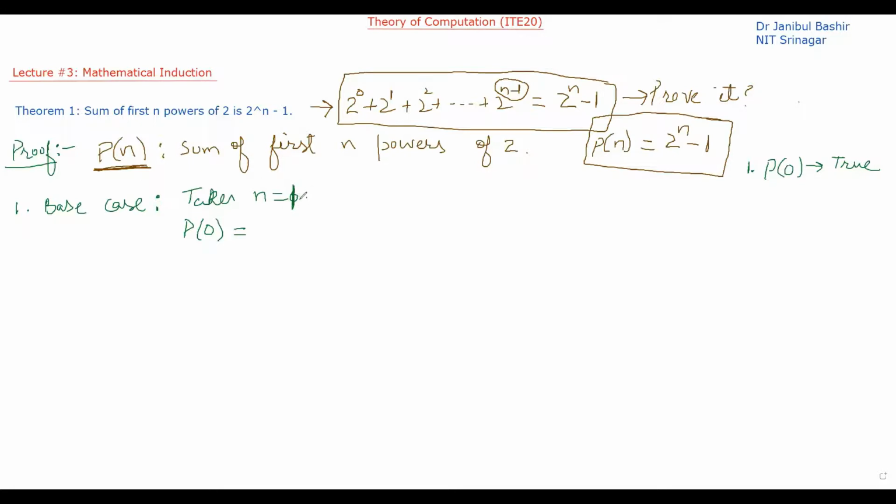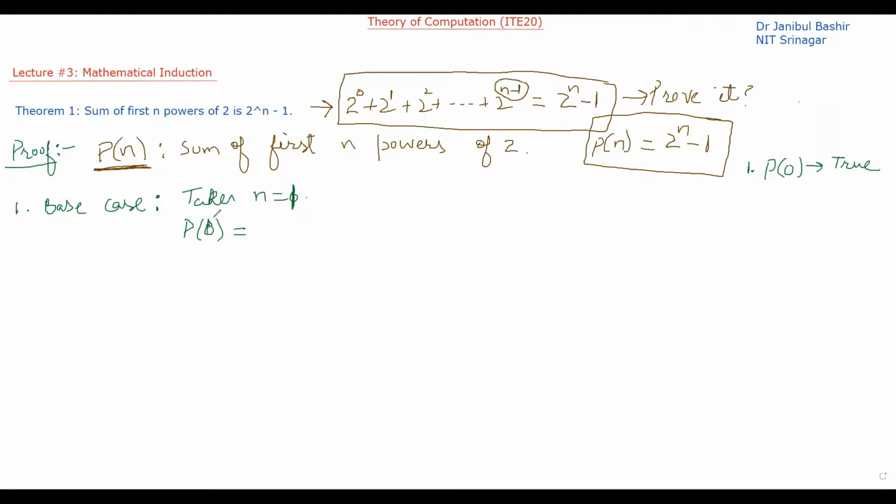Why 1? Why not 0? Because we have to consider the first n powers. First n powers means the least value that n can have will be a natural number. It cannot be a whole number. So 0 means no term. There is no term. 1 means that there is at least one term. So we have to prove the base case.